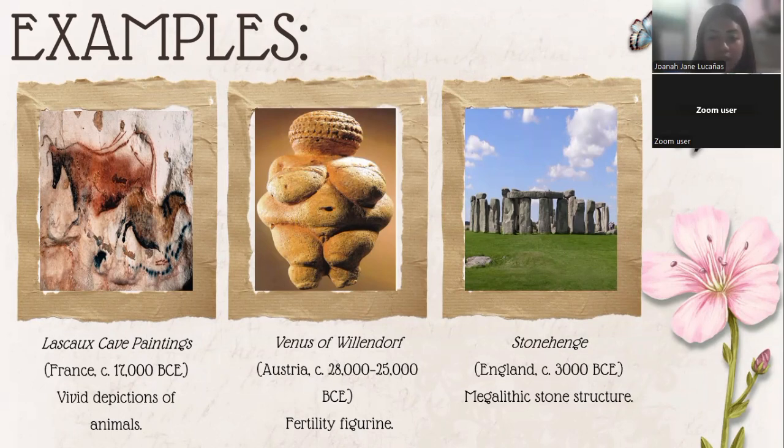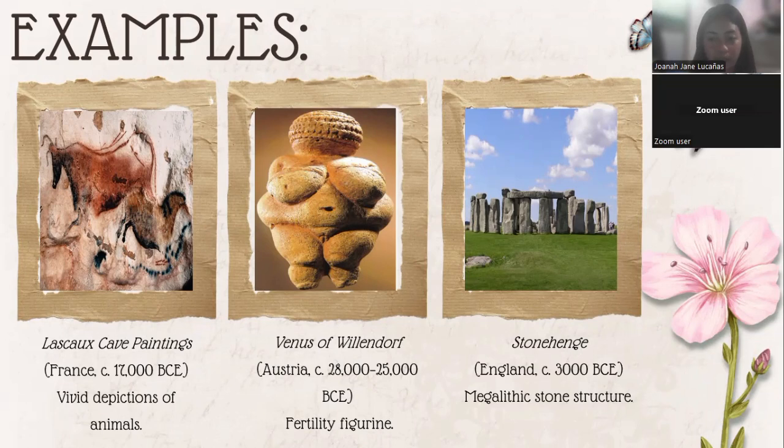Next is the Venus of Willendorf, located in Austria, 28,000 to 25,000 BCE. So it is a fertility figurine. And next is the megalithic stone structure located in England, 3000 BCE. So those are the examples of Stone Age art.